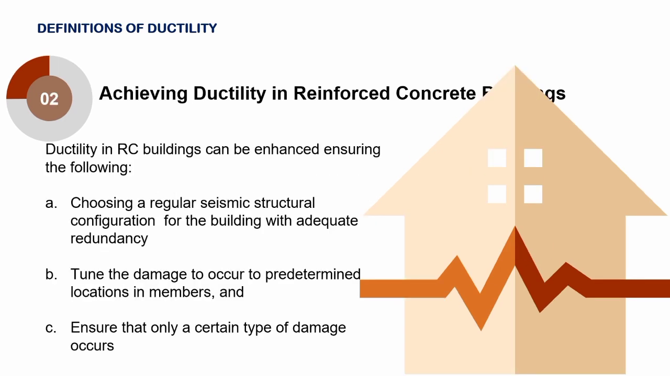Number 2, achieving ductility in reinforced concrete building. So, ductility in RC buildings can be enhanced ensuring the following. Letter A, choosing a regular seismic structural configuration for the building with adequate redundancy. Letter B, tune the damage to occur to predetermined locations in members. And letter C, ensure that only a certain type of damage occurs.